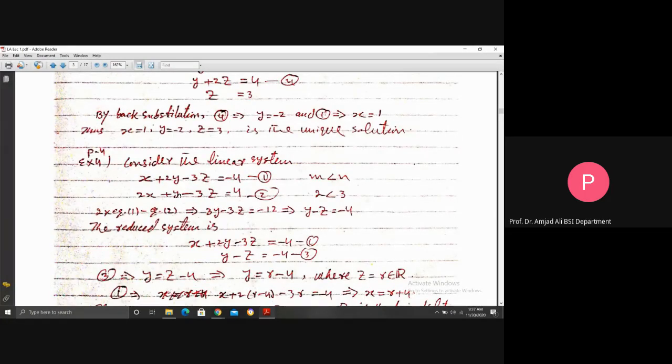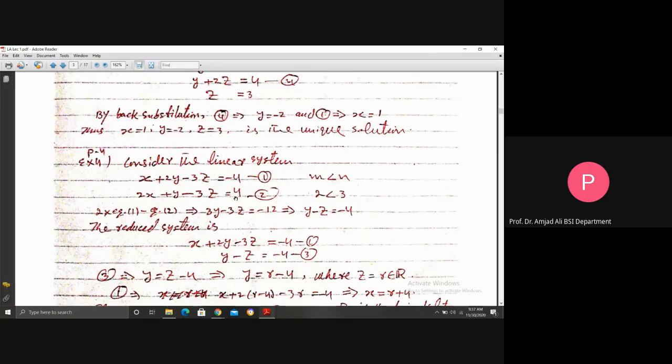Here we consider another example, example 4, in which the number of equations is less than the number of unknowns. Like we have here 2 equations, but 3 variables. So m is less than n, 2 is less than n. Take equations 1 and 2. Multiply equation 1 by 2 and subtract equation 2. You will get 2x cancels, 2 times 2 is 4 minus 1, 3y; minus 2 times 3 is 6, minus becomes plus, plus 3, which is minus 3z.